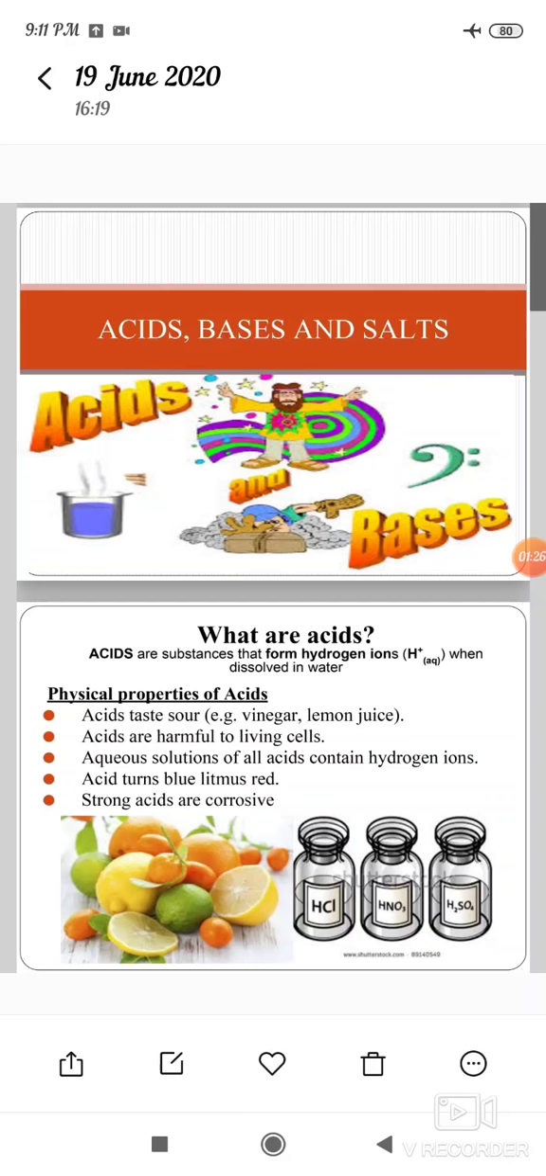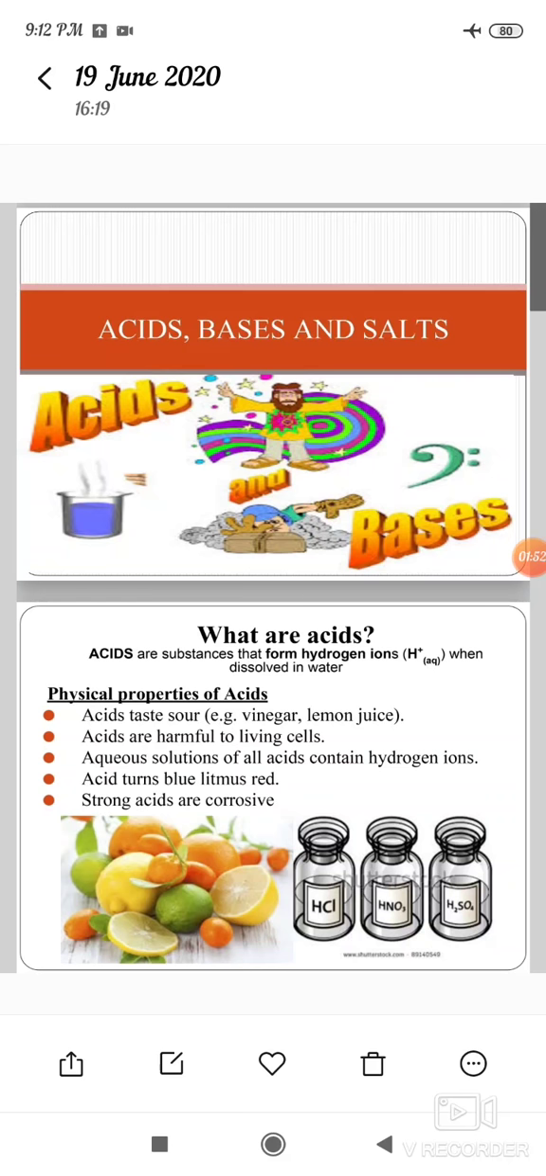Acids are sour to taste. For example, vinegar and lemon juice are examples of acids. And acids are harmful to living cells.